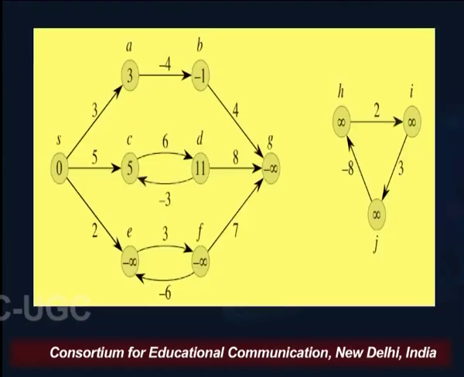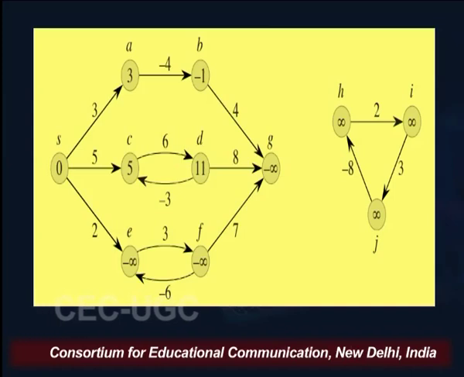So A has 3 written within it, S has 0, and C has 5. The significance of these numbers is that they indicate the shortest path from the source. So A is 3 units away from S.